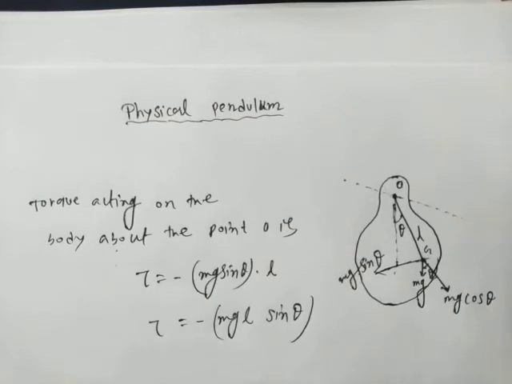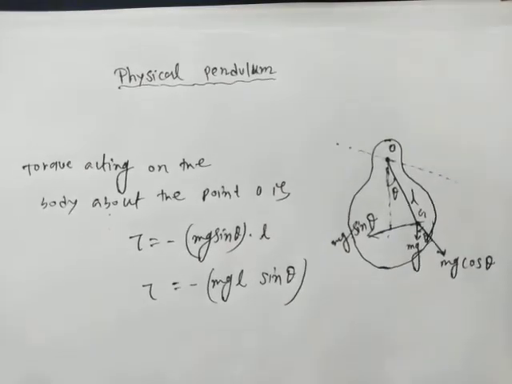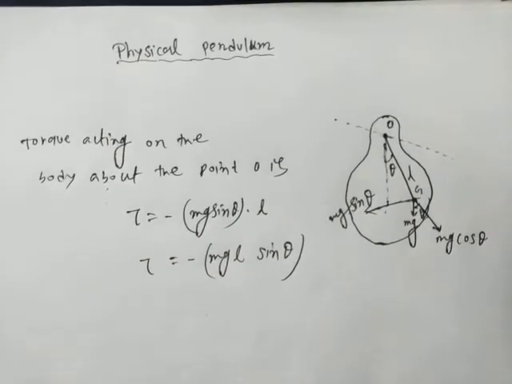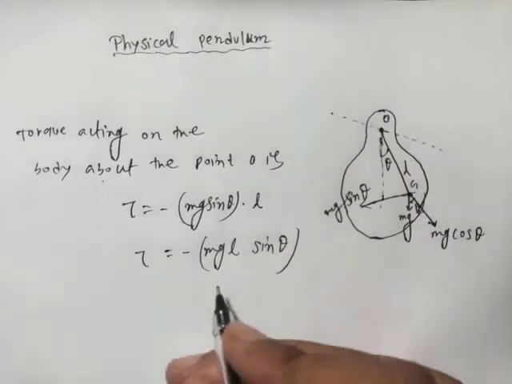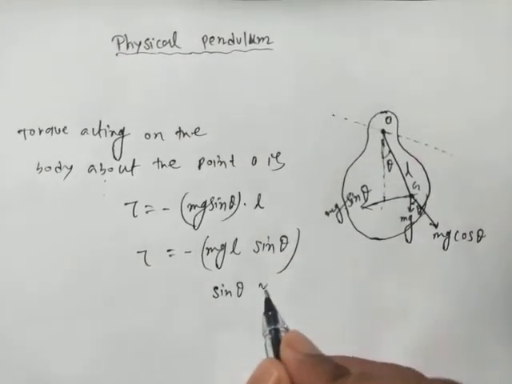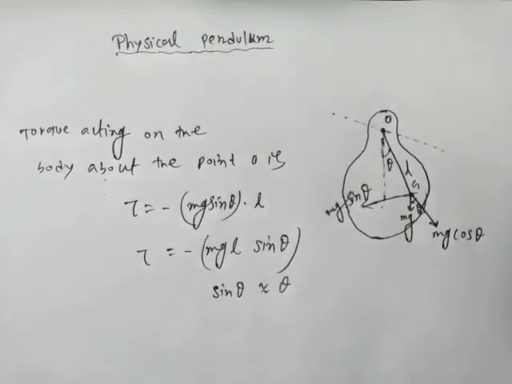Now if we assume that the amplitude of this harmonic motion is small, then sin theta is almost equal to theta. We used this condition before when we talked about the simple pendulum, and here also we put this condition.